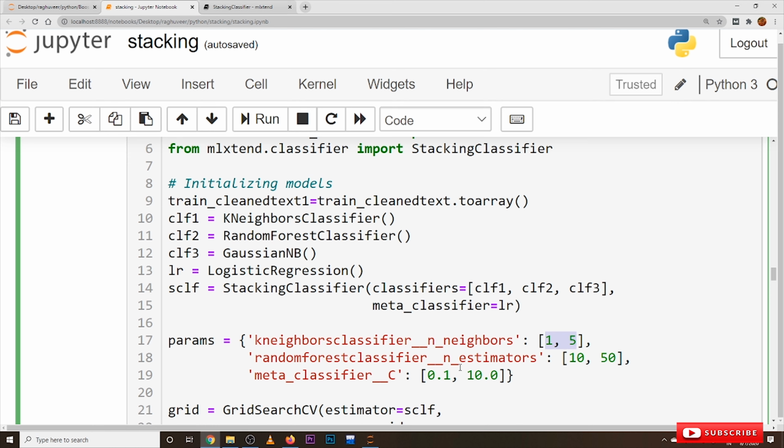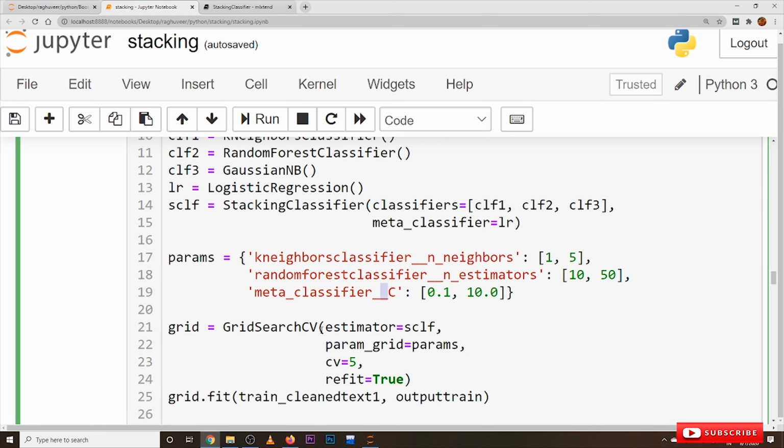In Gaussian naive Bayes we don't have any hyperparameter, that's why we are not considering it. And next, the meta classifier: in logistic regression the hyperparameter is C. All these models were already discussed in our previous classes, so these are taken into consideration. Now these parameters are sent to our grid search CV, which will identify the best hyperparameters.